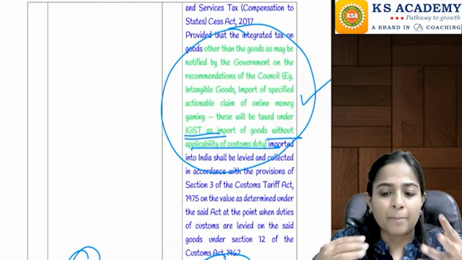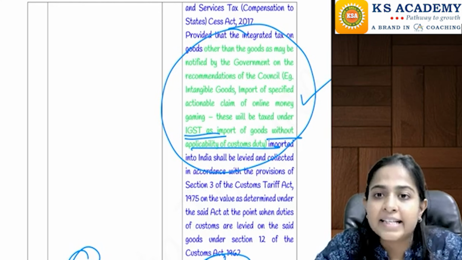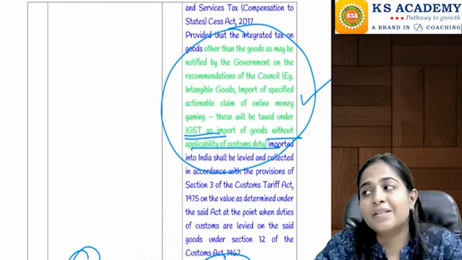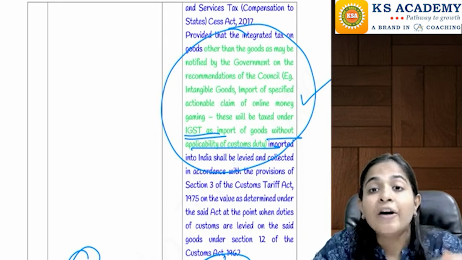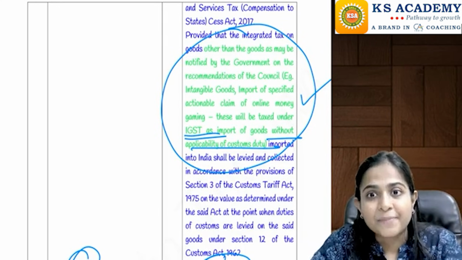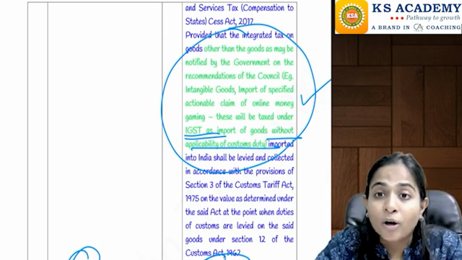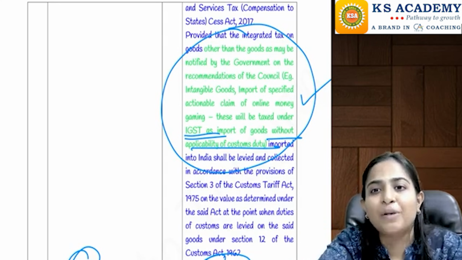And then they came up with a clarification last time, with a proviso, where they said that there are certain goods, for example some intangible goods, or goods in the form of specified actionable claims, casino, online money gaming, etc., on which customs duty is not applicable. Okay, still IGST will be applicable.